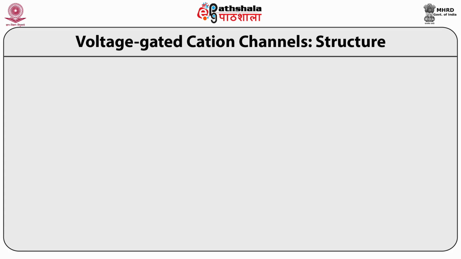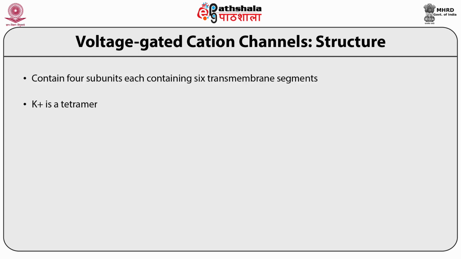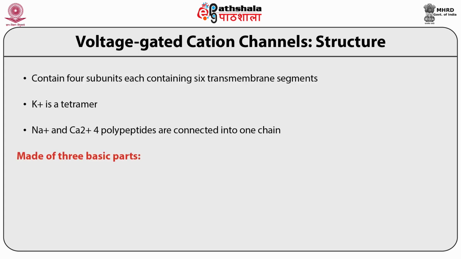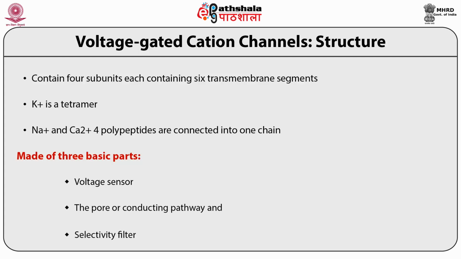Now coming to the structure of the voltage gated ion channels, all these cationic channels, meaning sodium channels and potassium channels, contain 4 subunits, each containing 6 transmembrane segments. Potassium channel is a tetramer, meaning it is made up of 4 alpha subunits. Sodium and calcium ion channels have 4 peptides connected into a chain. All these channel proteins have 3 basic parts. One is the voltage sensor, the second is a pore or conducting pathway, and the third is the selectivity filter.